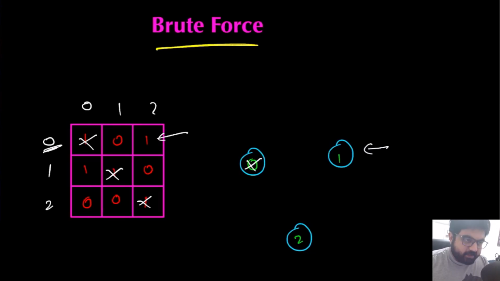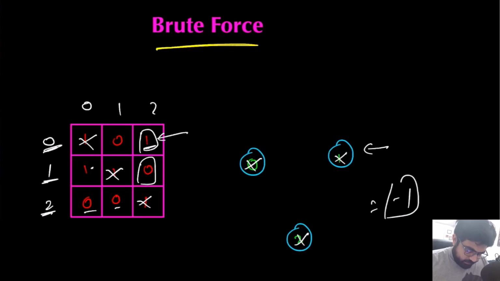Now we will have to check whether 1 is a celebrity or not. In this case, 1 still knows someone, so 1 cannot be a celebrity. And then we'll try to see whether 2 is a celebrity or not. So 2 knows no one, and let's see if everyone knows 2 or not. This one knows 2, but this one does not know 2. So 2 is also not a celebrity. So in this case, we will return -1. And this logic leads us to the correct answer.